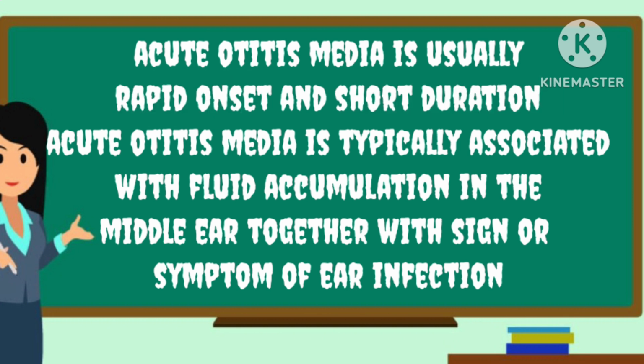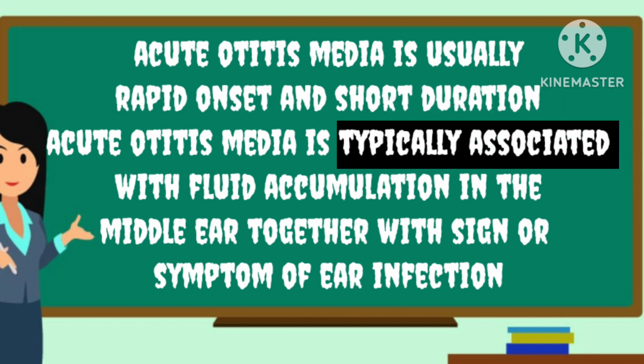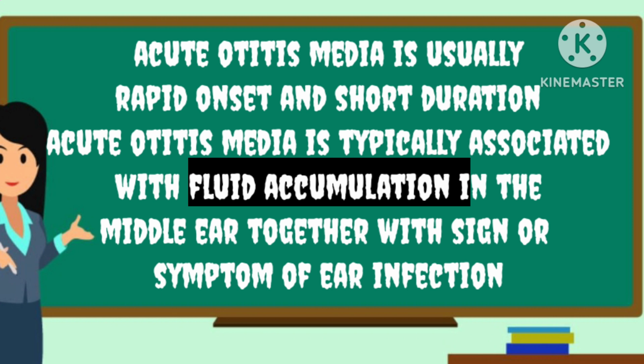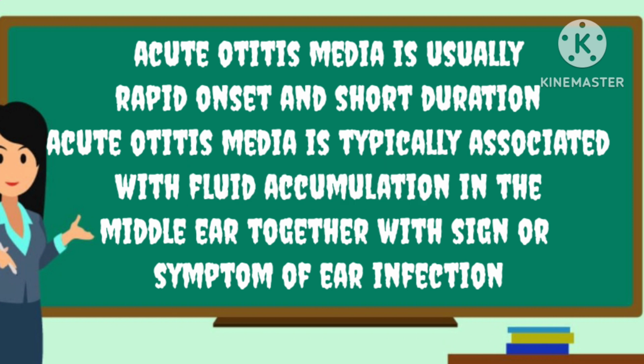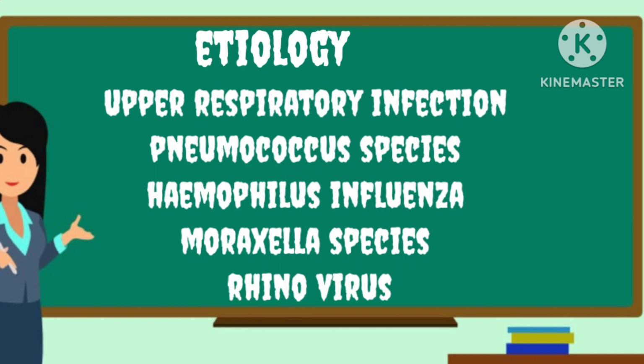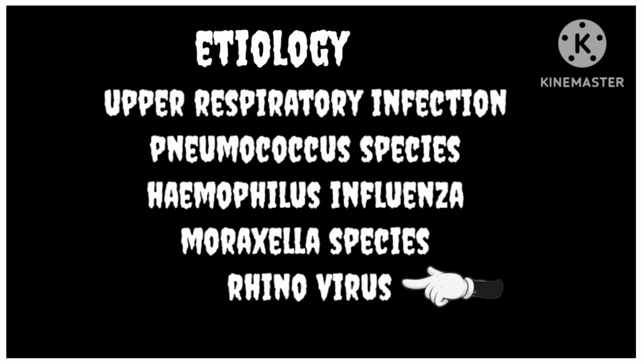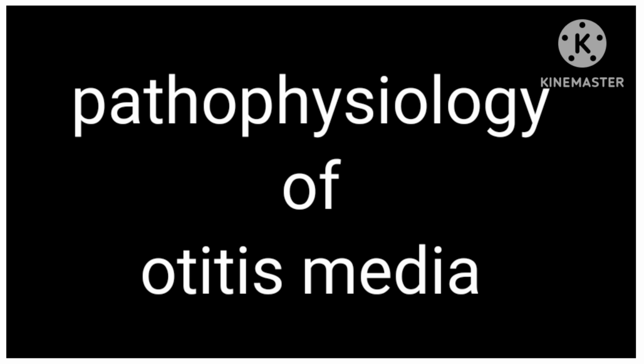It is typically associated with fluid accumulation in the middle ear together with signs and symptoms of ear infection. Etiology of otitis media: upper respiratory infection, pneumococcus species, Haemophilus influenzae, Moraxella species, and rhinovirus.